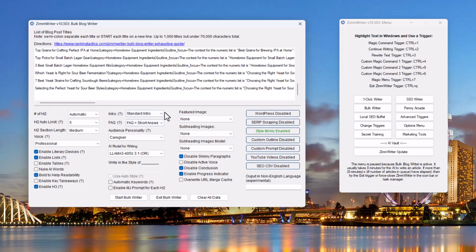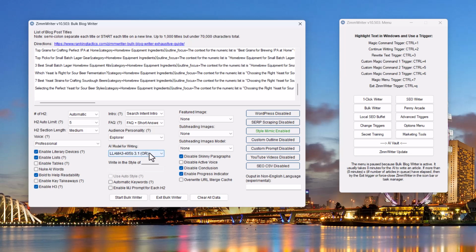You have standard intro, change it over to search intent intro. This gives you a better paragraph and it answers the question right up front. I like to do fact short answers, and because people are asking questions, this is the audience personality I like for this type of content. You could do caregiver. The other one would maybe be explorer. In fact, on this one, I'll just do explorer.